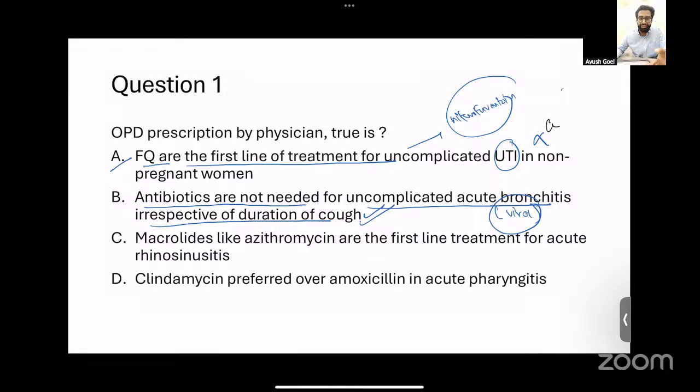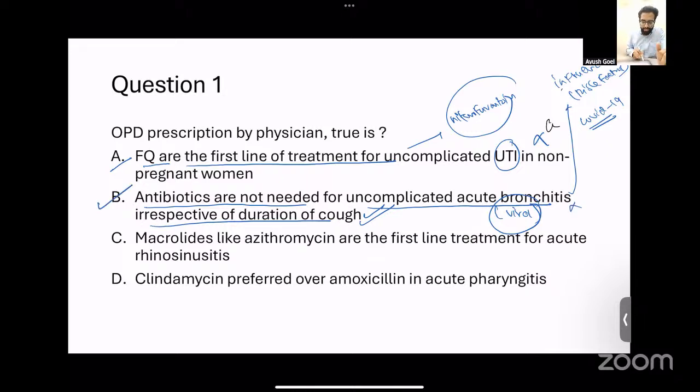The only conditions where antibiotics can be used for acute bronchitis would be if the patient is suffering from influenza, that is, influenza is the cause for acute bronchitis, and the patient has risk factors like diabetes or an immunocompromised state, or if the patient is having COVID-19, and this COVID-19 again is the cause for acute bronchitis, and the patient has risk factors for a severe disease. These will be the conditions where you would like to give antivirals to the patient of an uncomplicated acute bronchitis. Otherwise, you only give symptomatic management and antibiotics are not needed. So this option is correct.